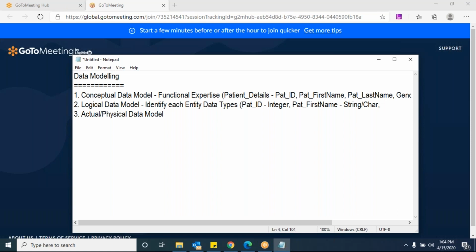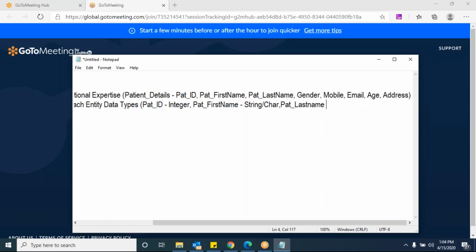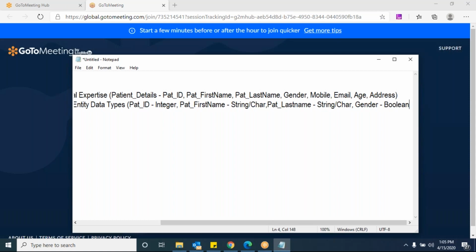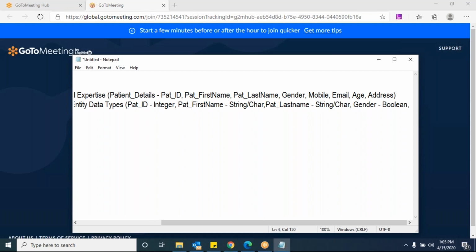Next, tell me, patient last name. String. Again string, or char. And gender as well as a string? Gender generally is not string. We have a specific data type there. Boolean, right? True or false? It is a Boolean.